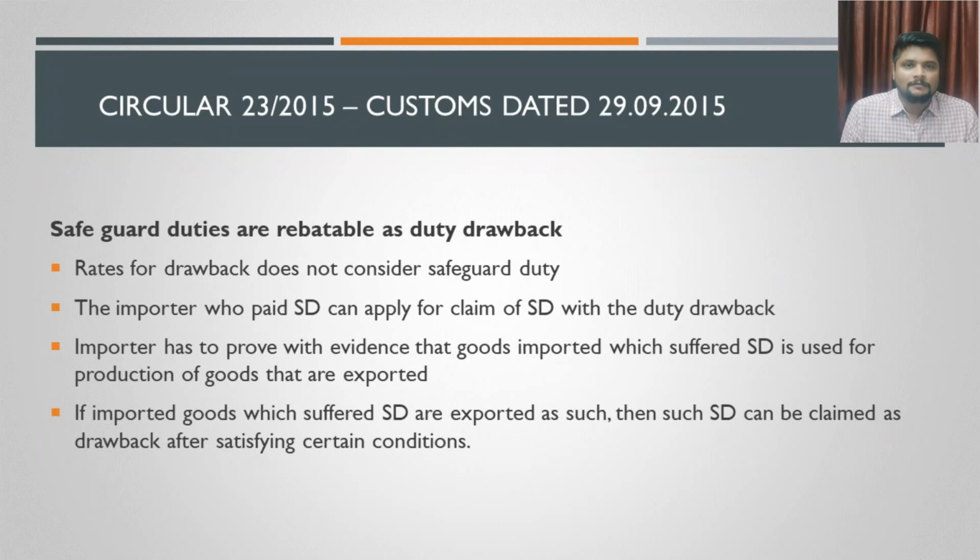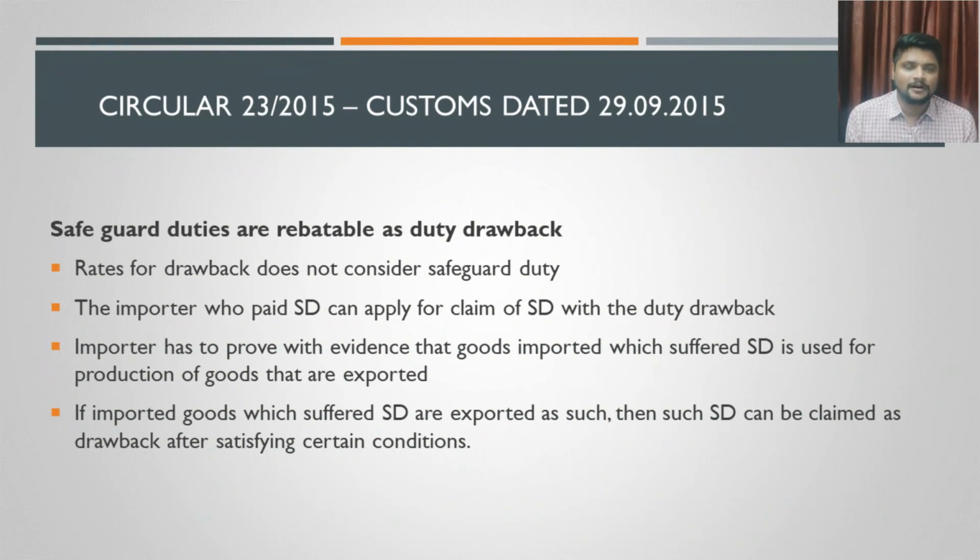So next we will discuss a circular under this category, circular 23/2015, issued on 29th of September 2015. What does this circular say? This circular says that the amount of safeguard duties that are levied is rebatable. It can be reclaimed as a duty drawback. When it is eligible, the rates for duty drawback should not consider the safeguard duty.